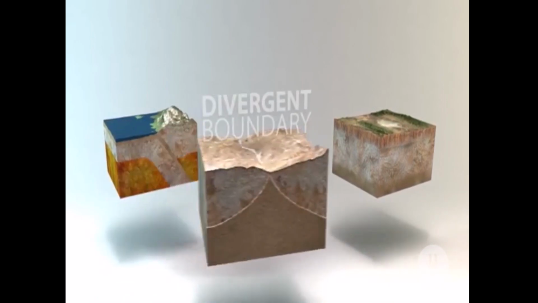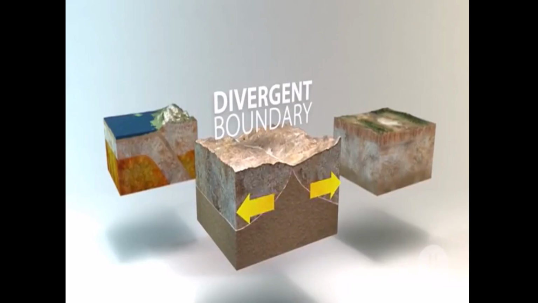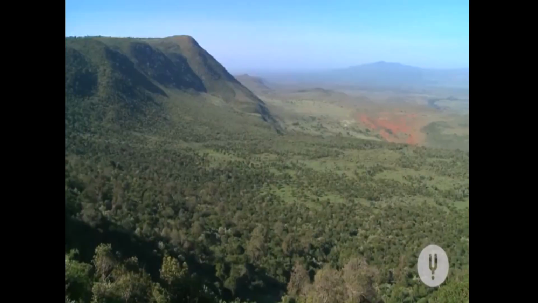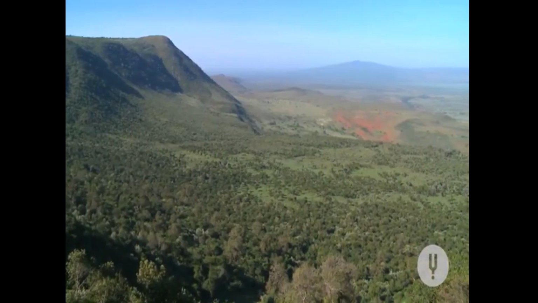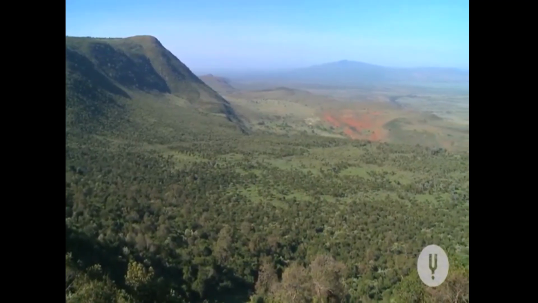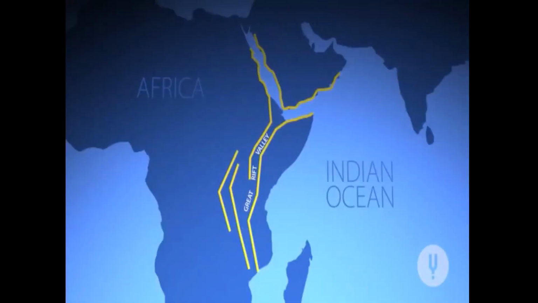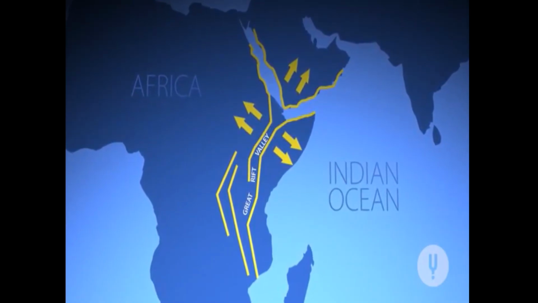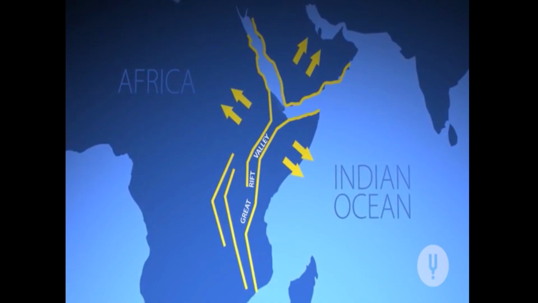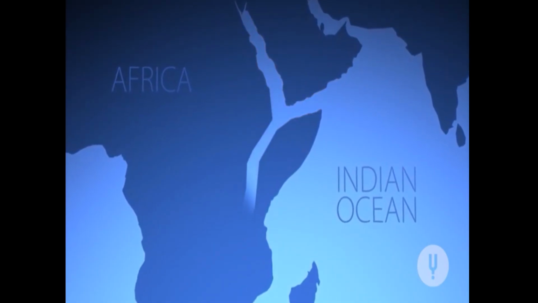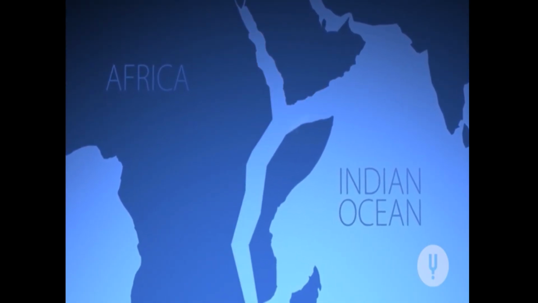A divergent boundary occurs when 2 plates move away from each other. On land, you can easily see this. Diverging plates create huge troughs, like the Great Rift Valley in Africa. If the spreading here continues, the Indian Ocean will eventually flood the rift, converting the entire eastern Horn of Africa into a massive island.